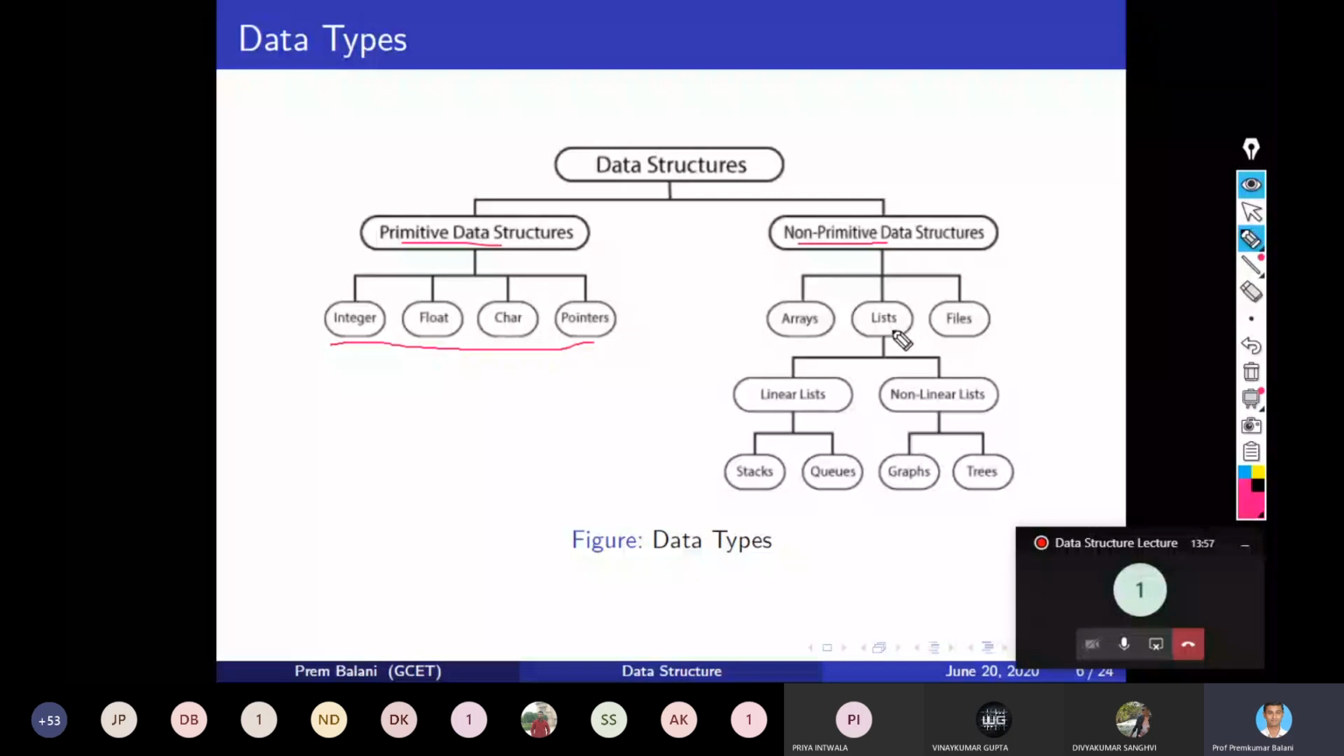So this is the nice diagram which depicts all the data types. Then performance analysis and measurement. This is a very important aspect of data structure. So first of all, algorithm, time and space analysis. This time analysis is a very important concept in the data structure.